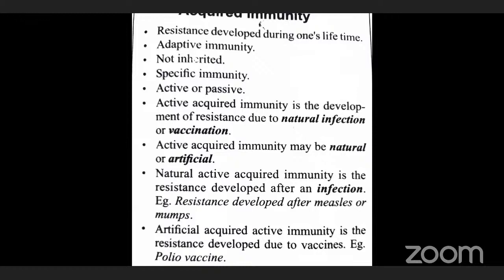Definition for acquired immunity: acquired immunity is also called adaptive immunity. The resistance developed by man during his life is known as acquired immunity. Resistance developed during one's lifetime in humans is called acquired immunity. Acquired immunity is an adaptation against infection, hence it is also called adaptive immunity.